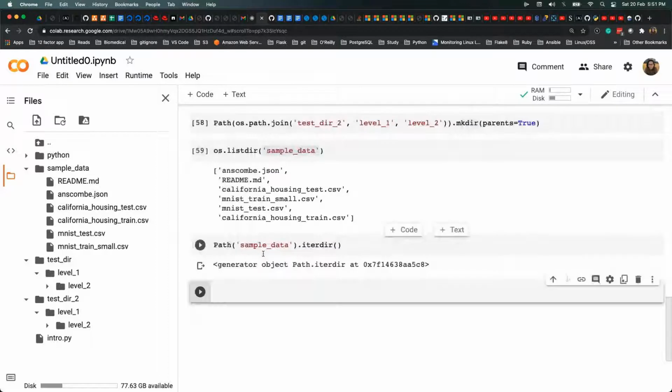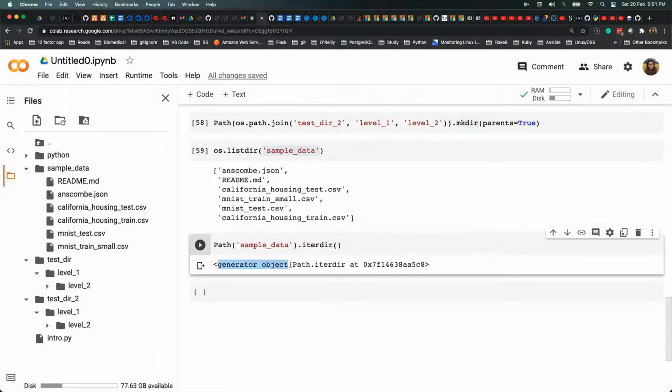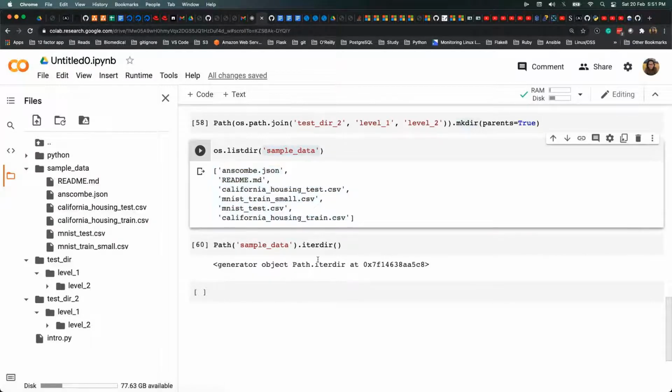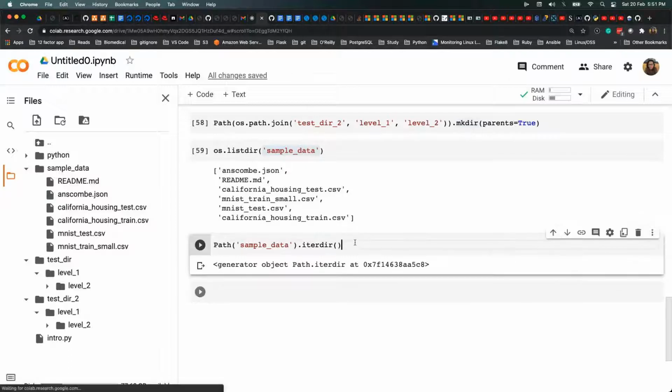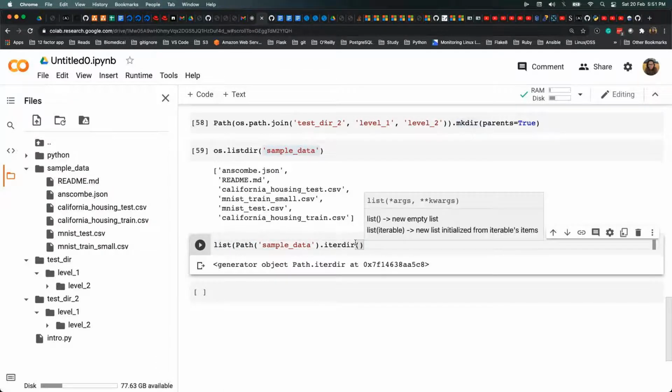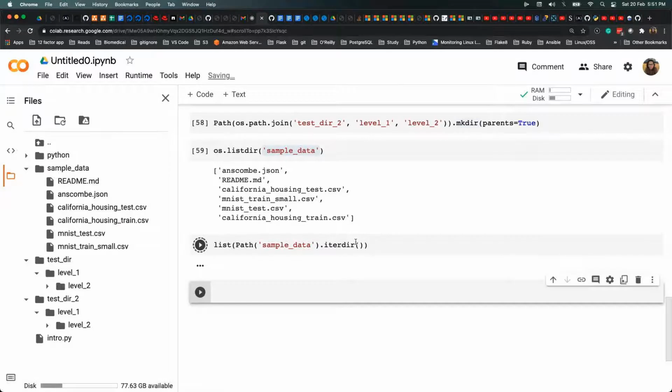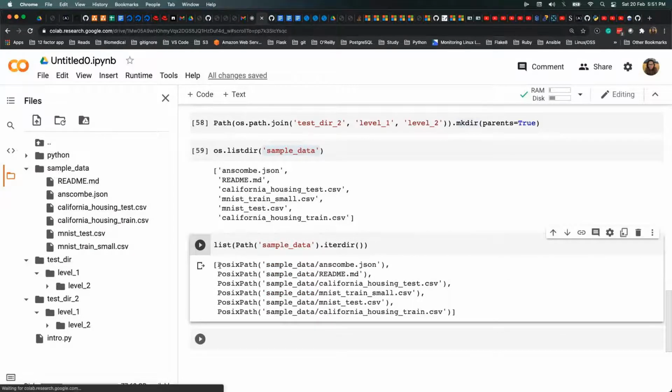So what it gives you is basically a generator object. Okay, what is that? A generator object is nothing but, instead of giving you the default data types like a list, you can actually perform an operation on this iterator, or I would say the generator object. If you want to get a list out of it, you can just directly do list of it. So it will give you the exact object, and then the particular file.